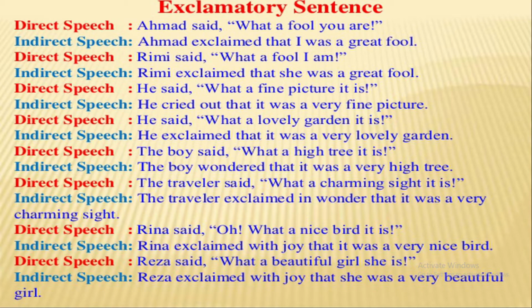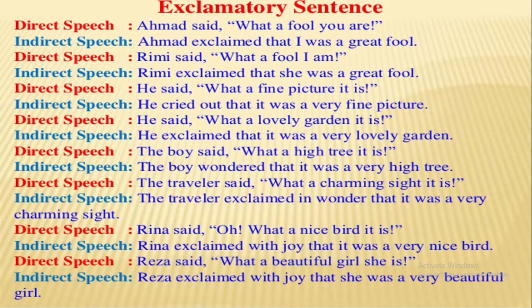The traveler said, "What a charming sight it is." The traveler exclaimed in wonder that it was a very charming sight. Rina said, "Oh, what a nice bird it is." Rina exclaimed with joy that it was a very nice bird. Here, the exclamatory sentence denotes joy. So, said is changed into exclaimed with joy.